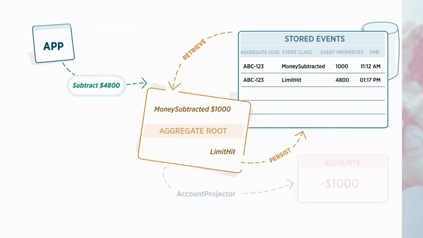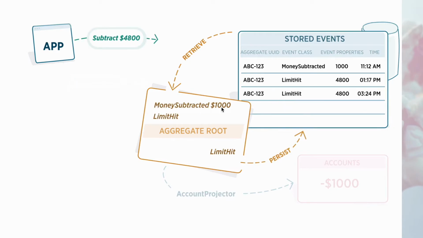So this is what it would look like. We would store the limit hit, and we could even store the amount that a user tried to subtract. And of course, in our projector, we are not going to do anything because we have rejected this. Our balance is still at 1,000. So let's see what happens if we do that again.